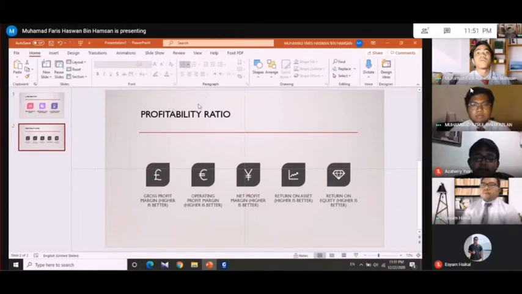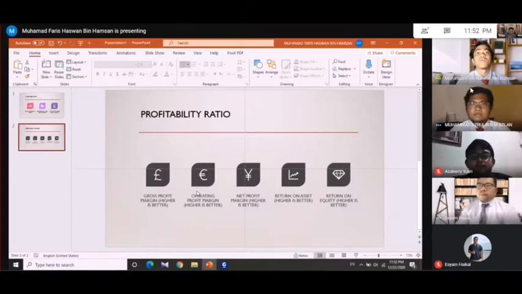Gross profit margin compares the gross profit of the company to the net sales to show how much profit the company makes after paying for the goods sold. The second, operating profit margin. It compares the operating income of the firm to its sales, to determine operating efficiency.